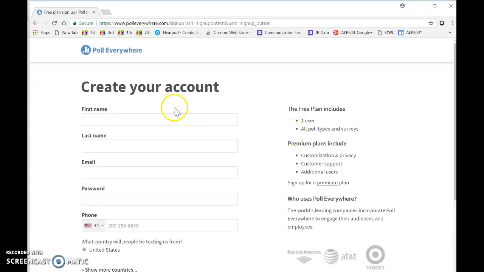So you're going to have to create an account first. You'll put your first name, last name, an email, your password. You do not have to put your phone number. I did not put my phone number, and it allowed me to go right through. So what I'm going to do right now is I'm going to go back and log in really fast. So give me just a second.